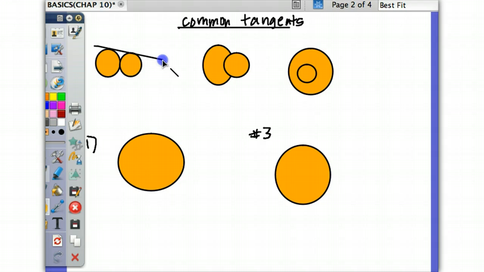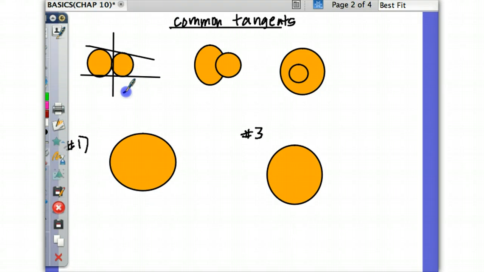One. Yes. Can you see it? Can we draw any others? Yeah, I see the second one. We could get one down here, right? Yes. So let's do another one right here. I wonder if we could get another common tangent. Yes. Where? Down the middle. Right down the middle, yes, we could definitely get one common to both circles right down the middle here. So we have three that we could draw here.